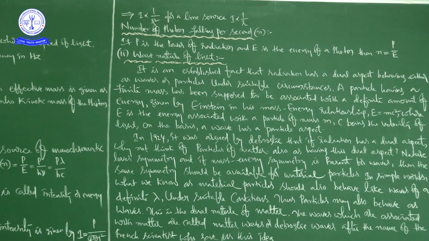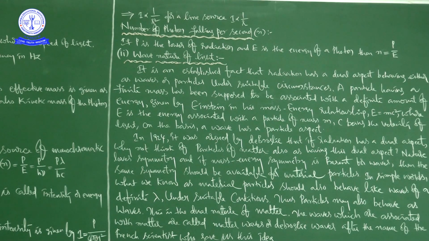So whatever the formula E is equal to mc square we have for waves, according to the natural symmetry, the material particles also satisfy the same formula, that is E is equal to mc square. In simple words, what we know as material particles should also behave like waves of a definite wavelength under suitable conditions.